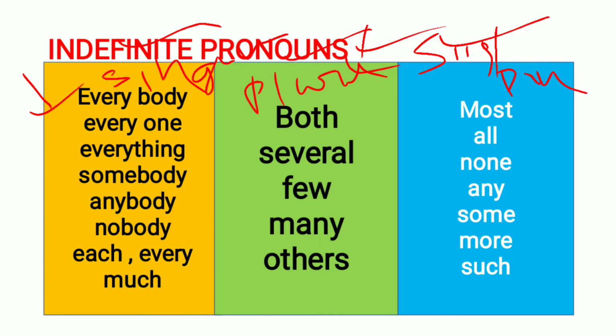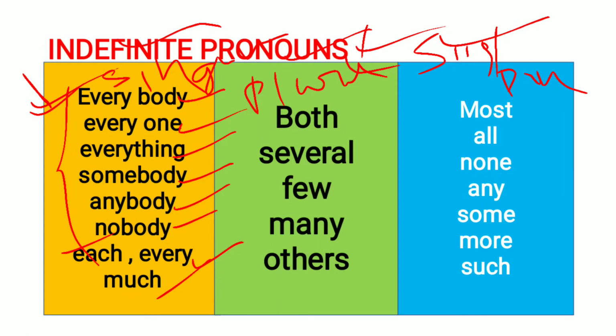See the first list. These indefinite pronouns are always singular. The first ones are everybody, everyone, everything, somebody, anybody, nobody, each, every, much. This is the list of singular indefinite pronouns.